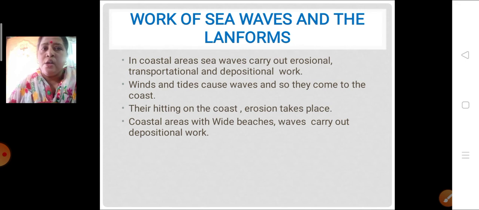and when the waves come to the coast, they hit on the coast. Because of the hitting on the coast, erosion takes place. Some of the coastal areas have wide beaches, and on these wide beaches, waves carry out the depositional work. Waves come with things from the seabed and deposit them on these beaches. So let's see more about it.